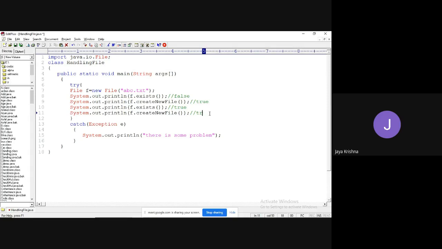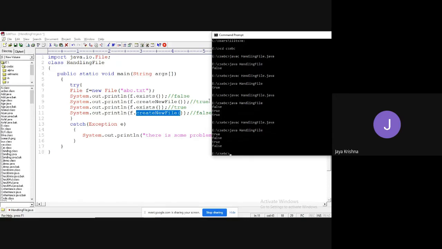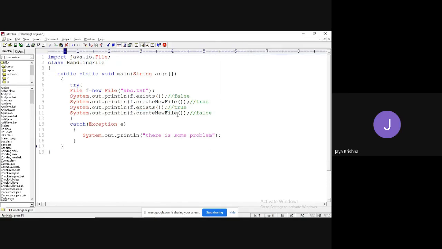Now we are going to get false because this file is already created, so it didn't create a file. Compile. False, you got. So when createNewFile returns false, it means the file already exists.